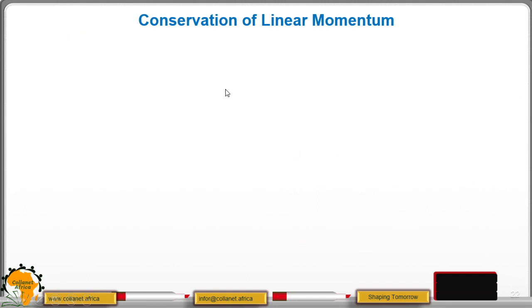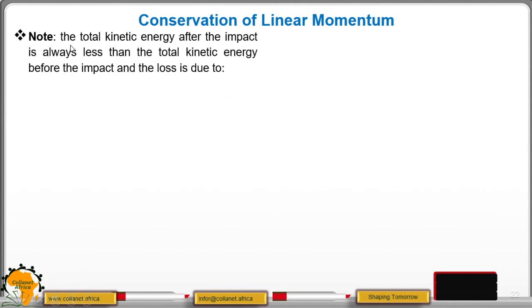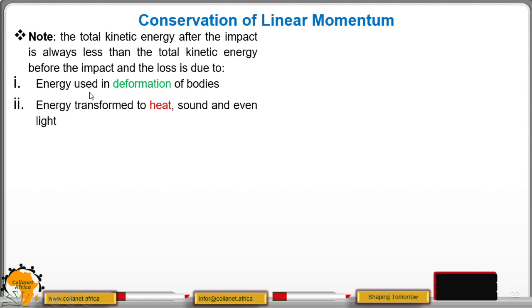From there, we can look at another point where we are saying that the total kinetic energy after the impact is always less than the total kinetic energy before the impact, and the loss of kinetic energy is due to, 1, energy used in deformation of the bodies. Remember, they are fusing together, and through that fusion there is deformation. So some of the energy is used in that deformation of the bodies. Then other energy is transformed to heat, sound, and light. And that is why the total kinetic energy before and after are not equal.